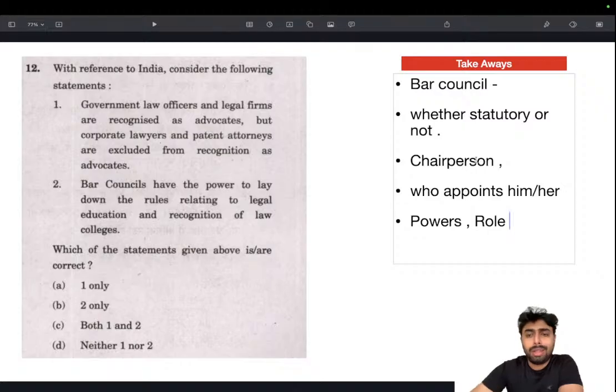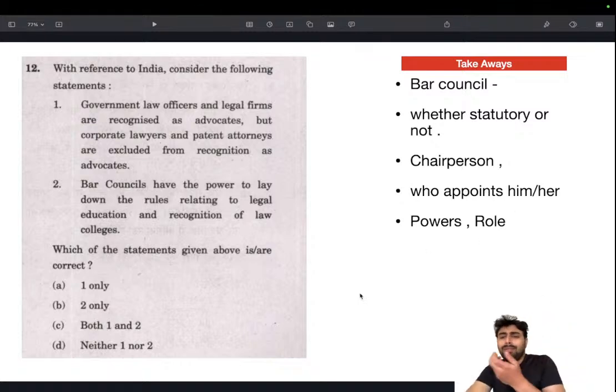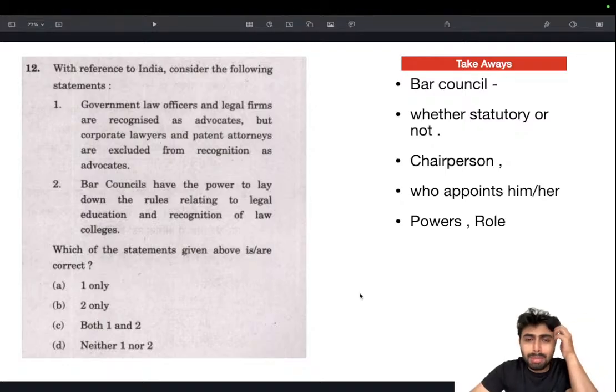If you are studying, go through these things and study only this much. Don't dive very deep into everything. First of all, start with whether it's statutory or not, who is the chairperson, who appoints him or her, then their powers. When it comes to powers, it might be very lengthy, but just look for some keywords like legal education. Just remember that. You don't need to go through the entire powers.